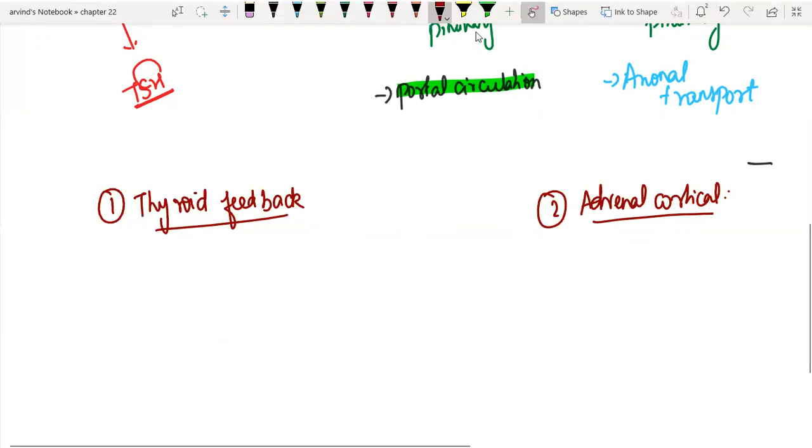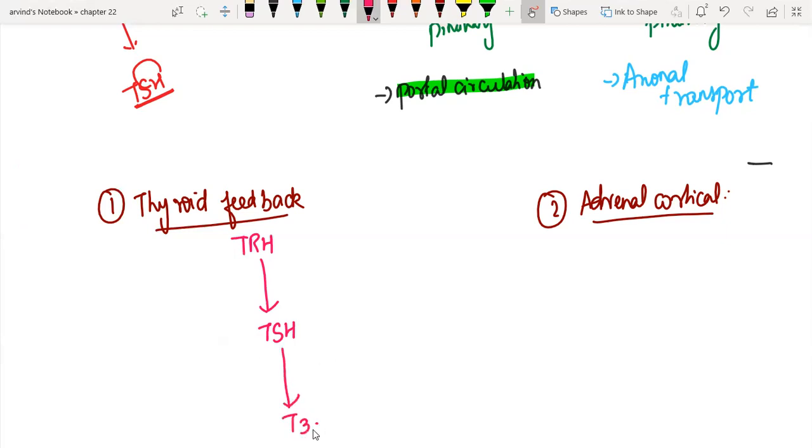So if you take how thyroid secretion is controlled, from your hypothalamus we have a hormone called TRH, thyrotropin releasing hormone, that acts on the anterior pituitary to stimulate the release of TSH. So always remember, the pituitary gland majority consists of stimulating hormones. GH and the others are those stimulating hormones. From the anterior pituitary, this TSH travels all the way to the thyroid gland and stimulates the thyroid hormones T3, T4. So everything here I would have mentioned as stimuli.